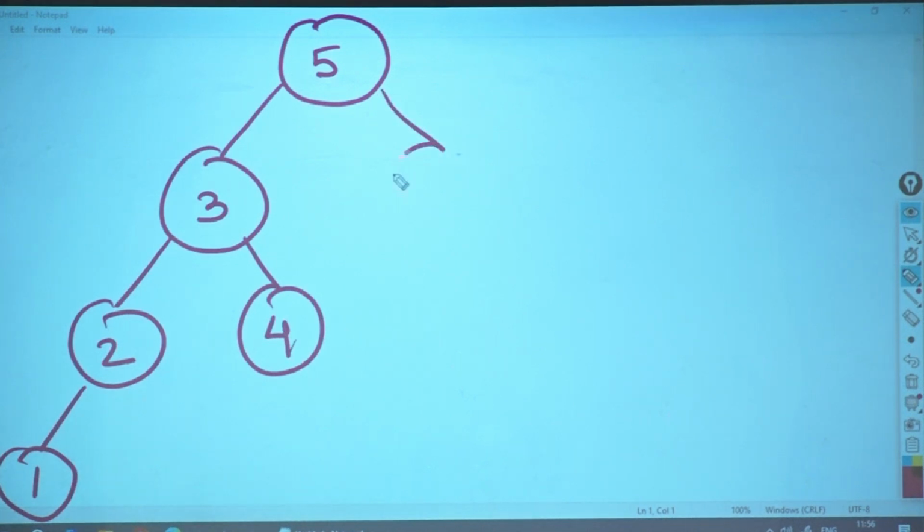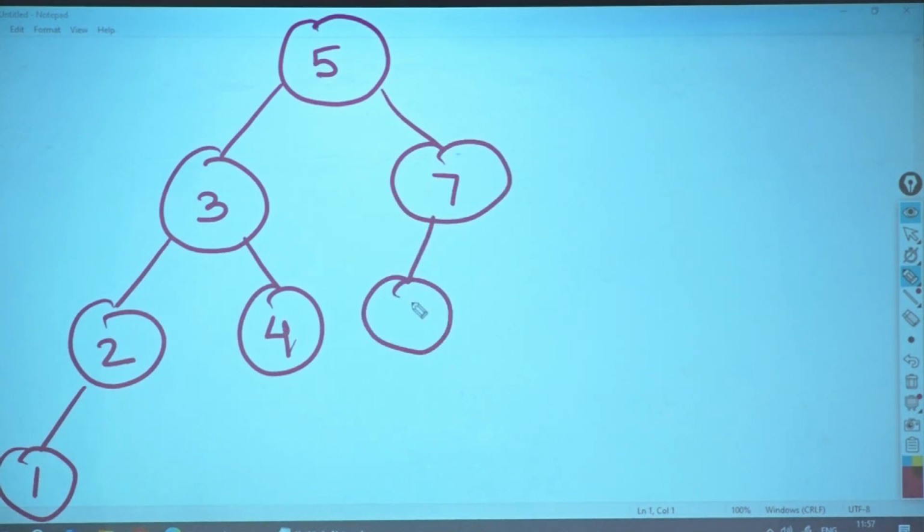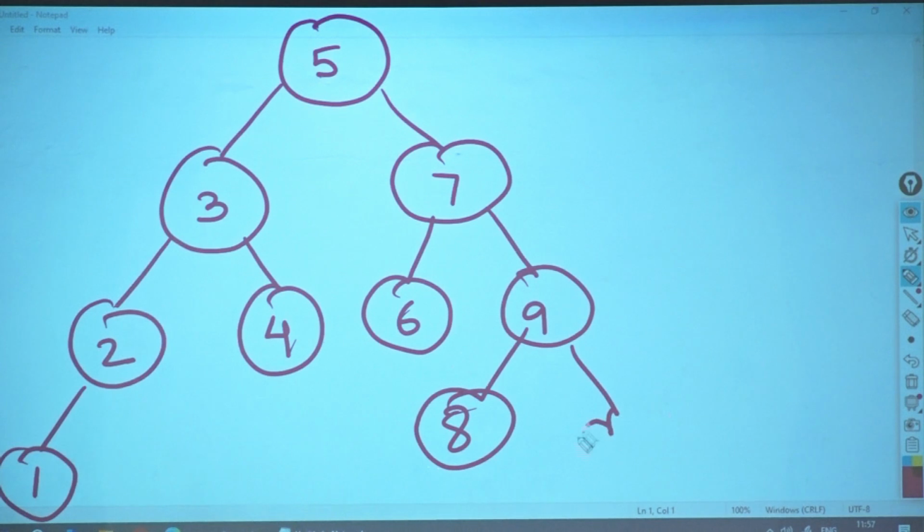4, 7, 6, 9, 8, 10. Now, the thing over here is, first observe, when will you get a corner case? Are the corner cases always coming for leaf nodes? So think about it. When will you get a corner case? In this case, which one is a corner case?